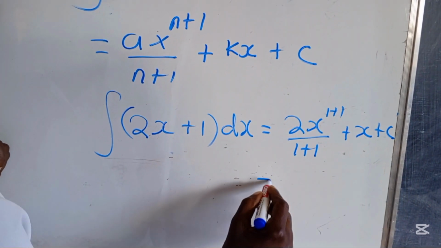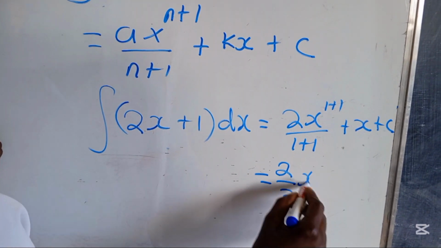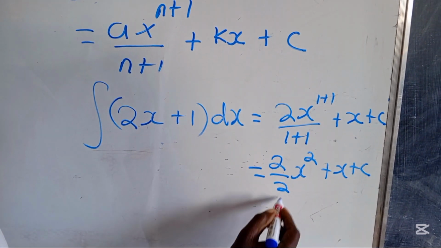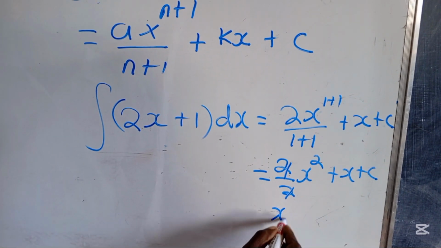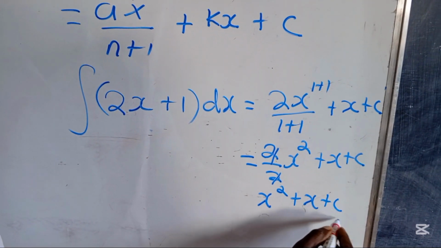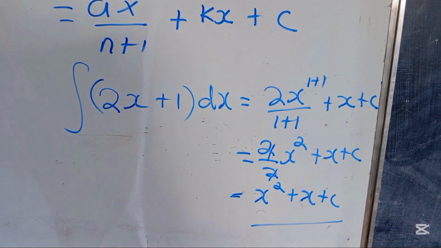So you have 2 over 2, x to the power 2, plus x, plus c. This is how we integrate. To integrate this one, you just have to add that thing.